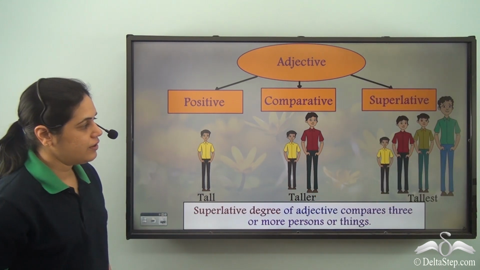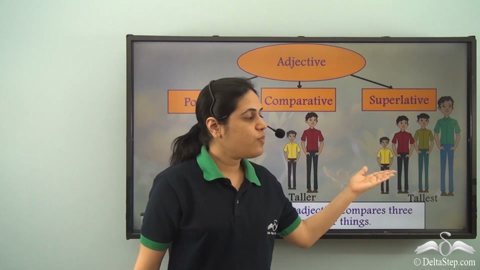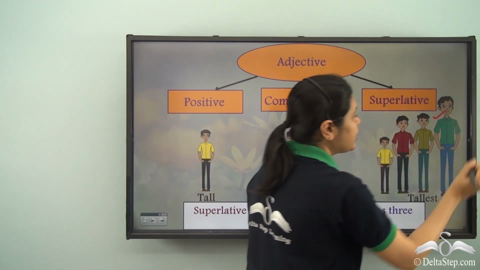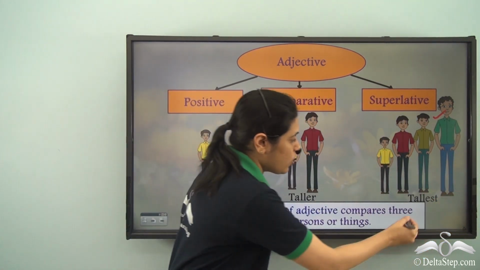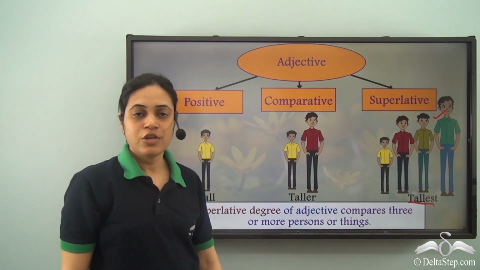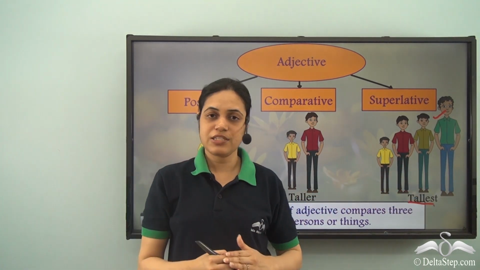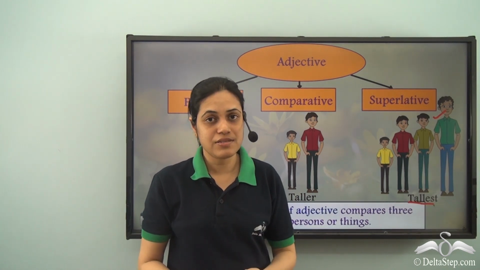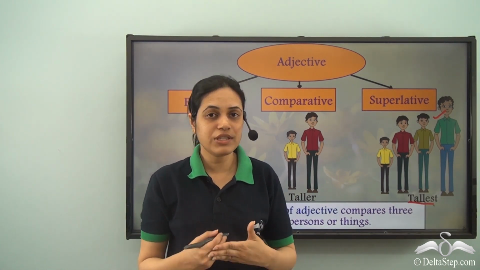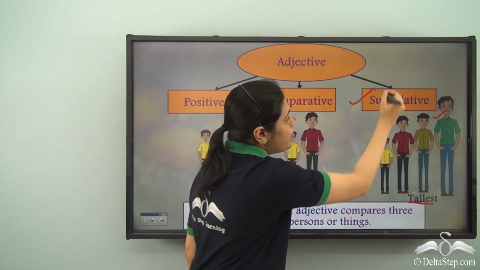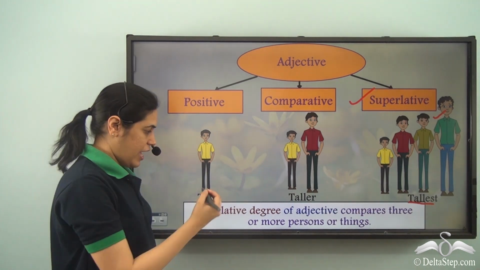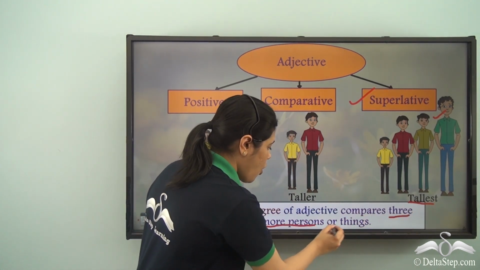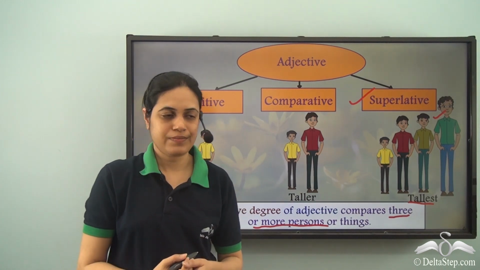And over here, there are more than two people, and this person in the green shirt is the tallest among them all. So tallest is the adjective used to describe him, and because the comparison is made among more than two people, it is the superlative degree of adjective, and superlative degree compares three or more persons or things.